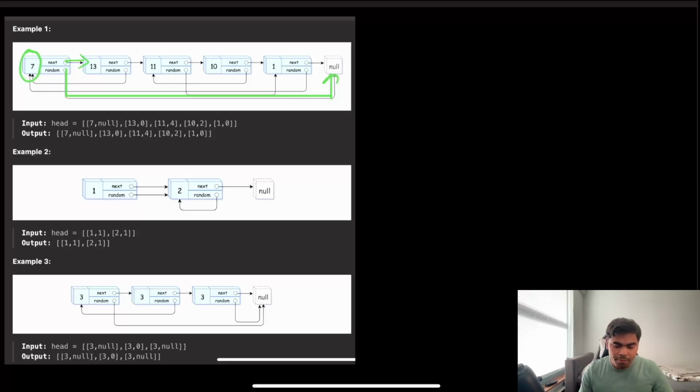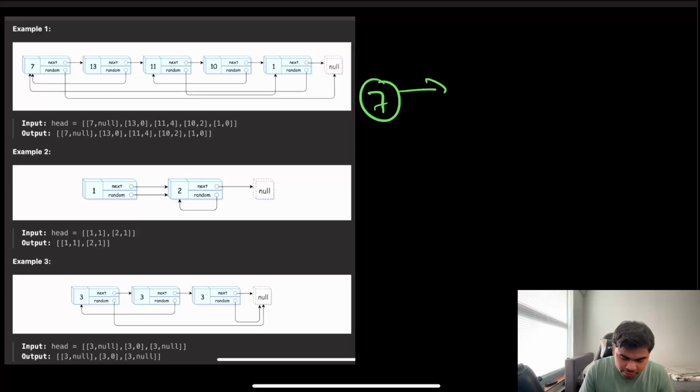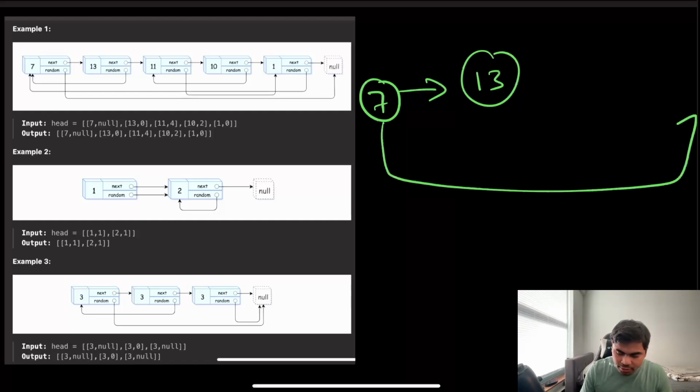We could think about, okay, how about we just start iterating and keep assigning the pointers just like our original linked list is doing. But the problem with that is, let's say we start creating the copy of the first example. I create a node 7, and then for its next pointer, I create another node, 13. But then how about the random pointer?